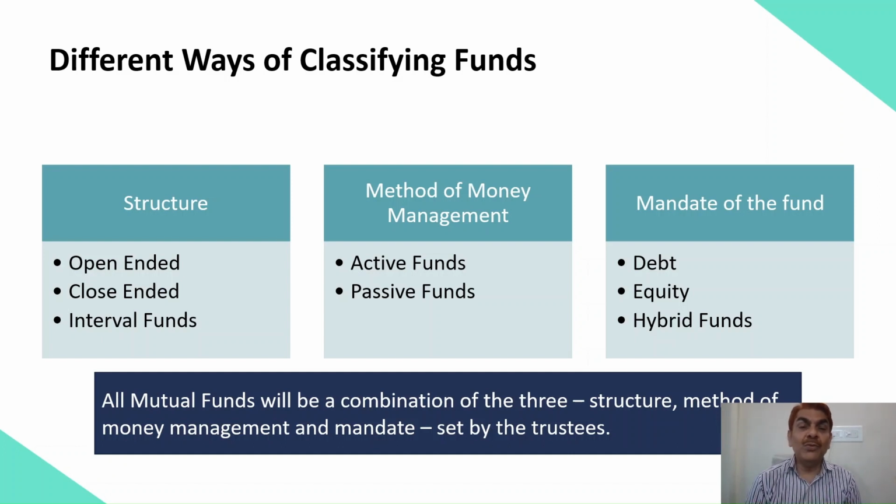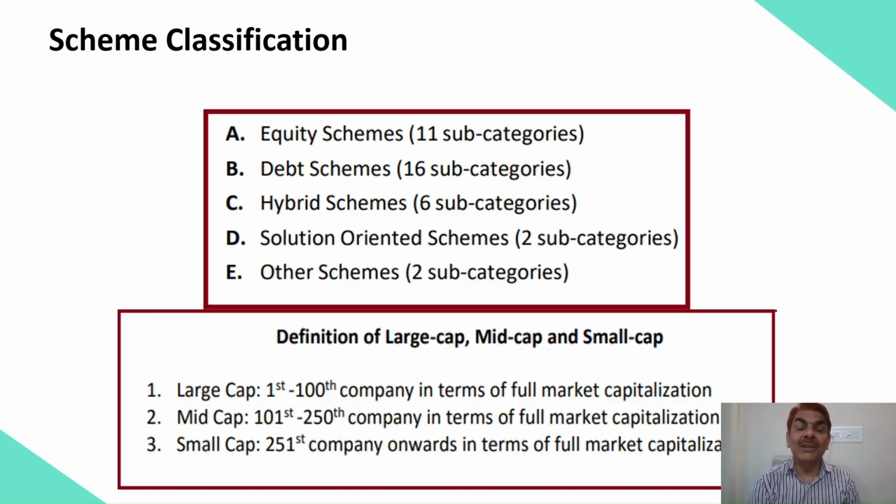Fine. Now, if you proceed from here, let us see how the scheme classifications can be identified. Who has done this classification? SEBI has given this mandate to mutual funds to launch schemes in different categories. Remember that. Whatever I am saying here is based only on the open-ended category, not on closed-ended. In closed-ended, mutual funds can come out with as many schemes as they want. But in open-ended, they have certain restrictions. SEBI has put those restrictions, which come under the scheme classification. So in equity, you will find 11 types of open-ended equity schemes. In debt, you will find 16 types of schemes.